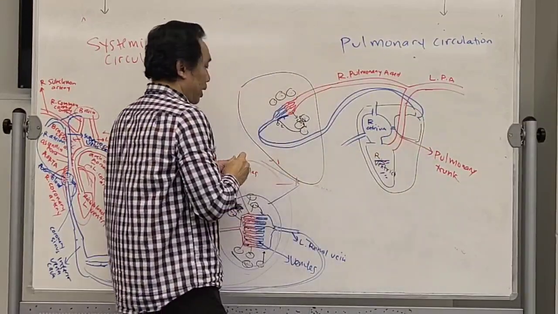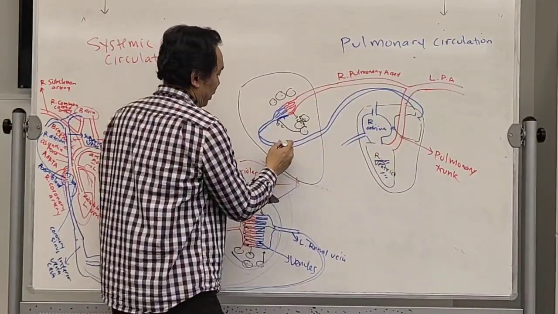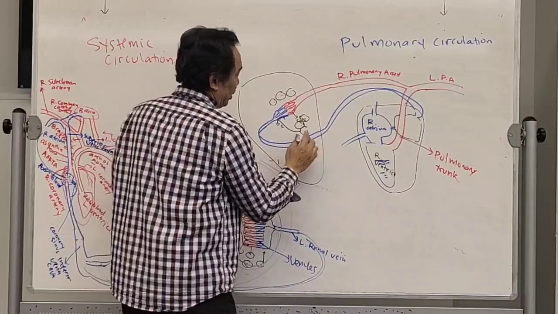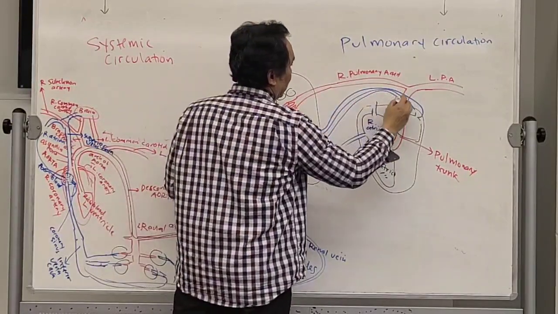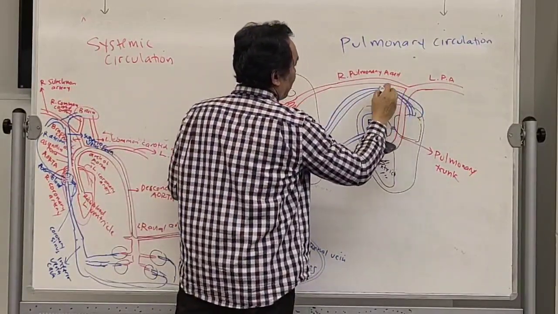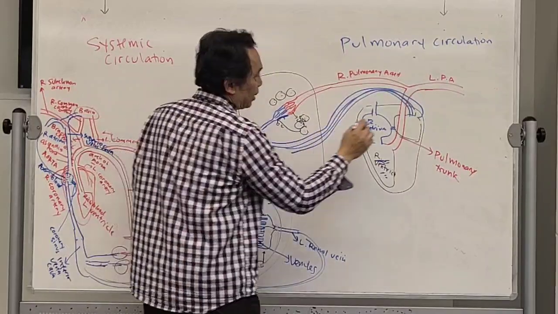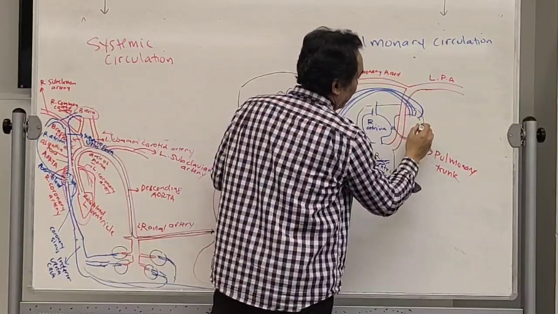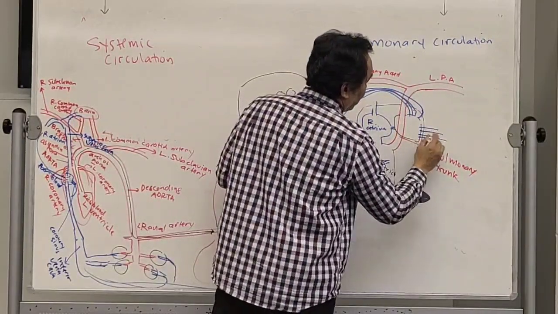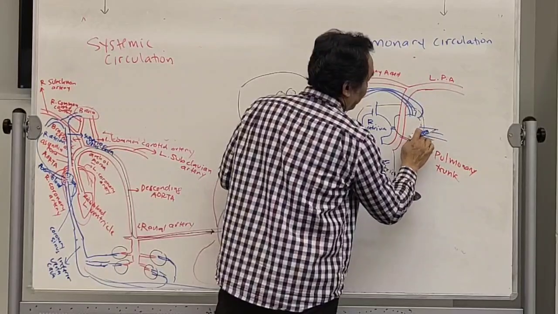Okay. There are actually two, just for your information, two coming from the right side, and there are another two coming from the left lung.